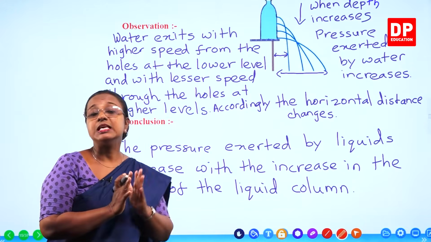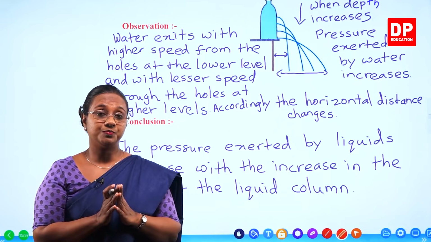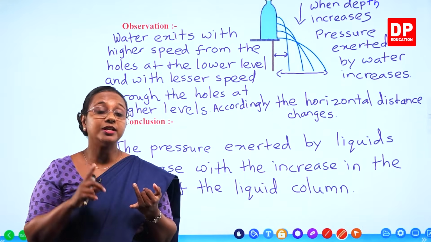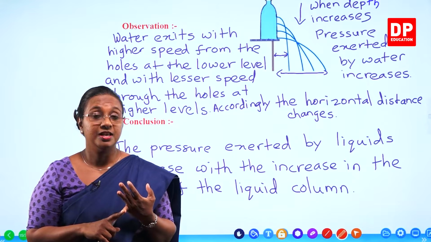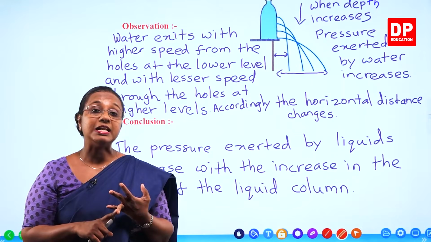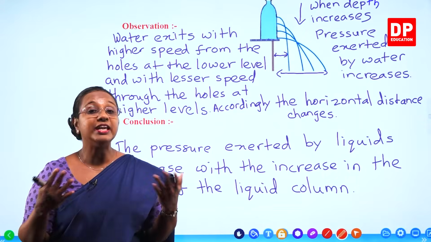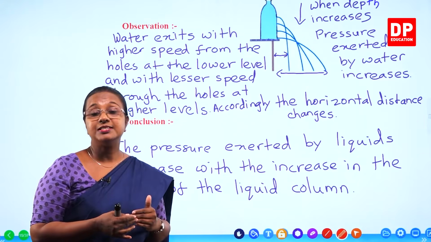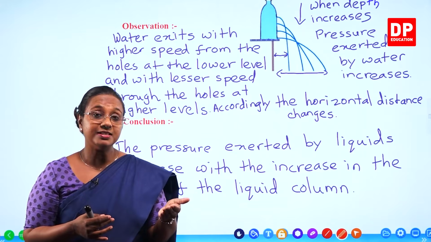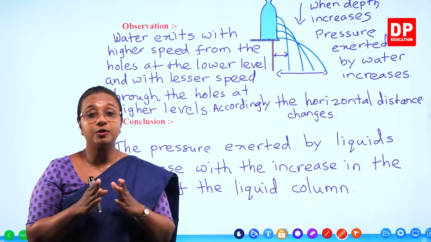So from all these three activities, what are the conclusions we came to? First we said water or liquids exert pressure in all directions. Then the pressure exerted by liquids at the same level is the same or equal. Then the third one, the pressure exerted by liquids increases with the increase in depth of the liquid column.